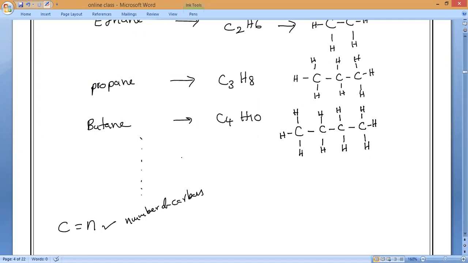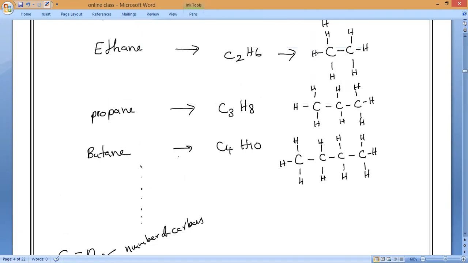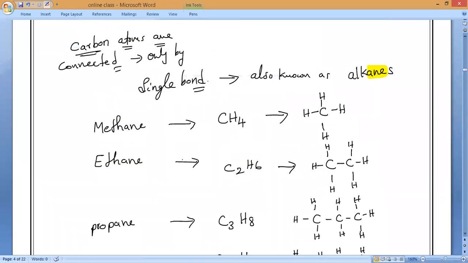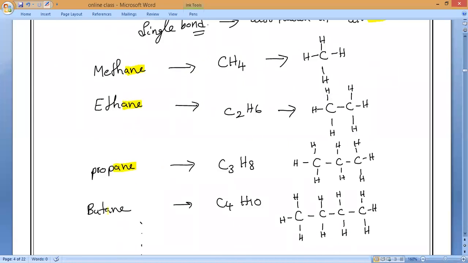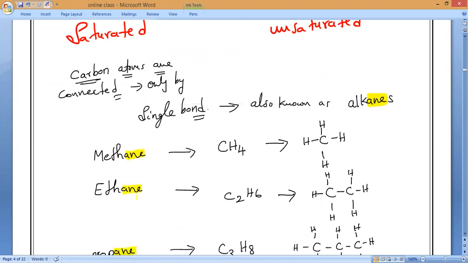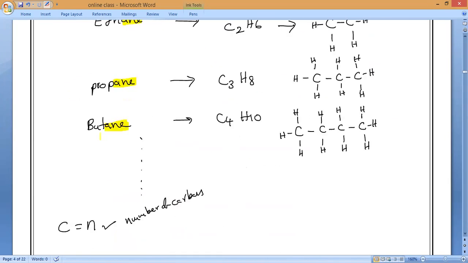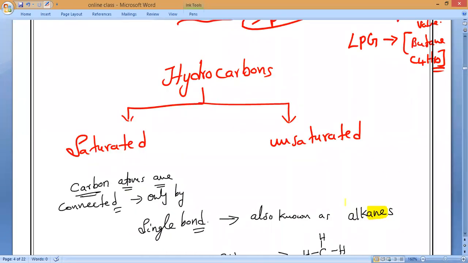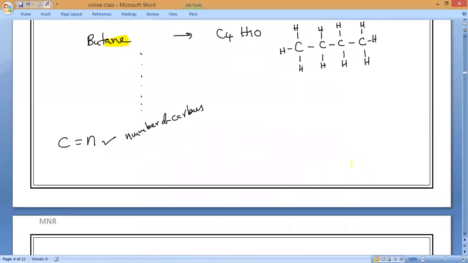So this is what we used to call hydrocarbons, known as saturated hydrocarbons. Only single bond is present, and you can see all the saturated hydrocarbons end with a suffix. What is the suffix here? All of you, ane is the suffix in the saturated hydrocarbons. That is why all these together we used to call alkanes.